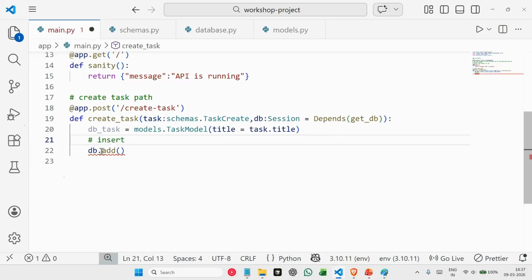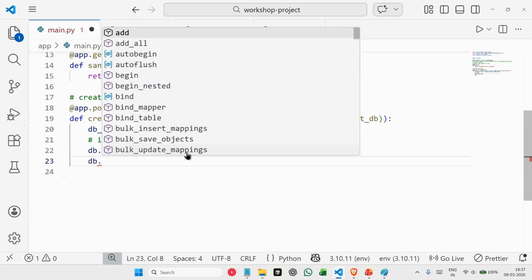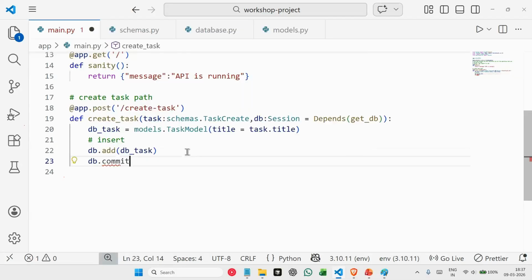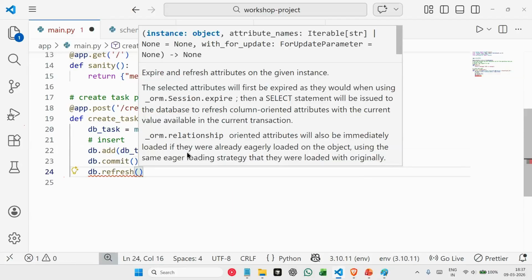So we are saying db of add. What am I adding? This task, whatever we received from front end here. So we say db of add, and we are adding a task here. After we added, we say db dot commit. We commit our transaction, and then we say db dot refresh, just to refresh our database once after committing.